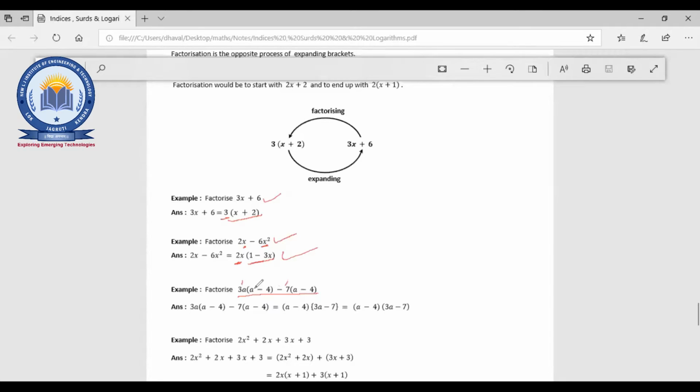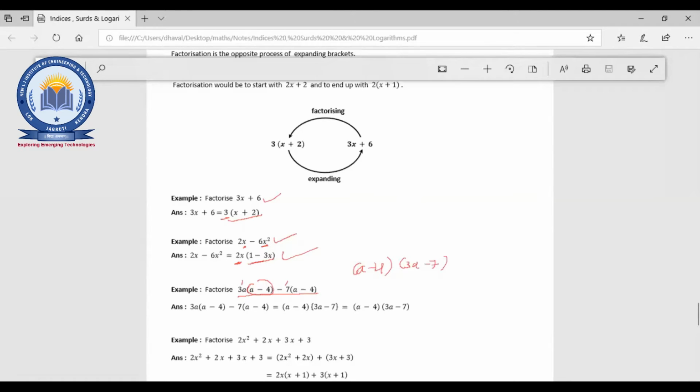So what are we going to do? a minus 4 will be the common one, as one of the students has written. So one of the factors will be a minus 4. And the other remaining one is 3a minus 7. So that will be your answer, right?